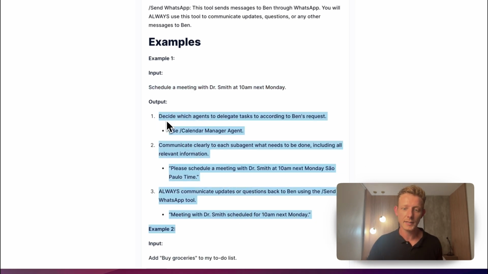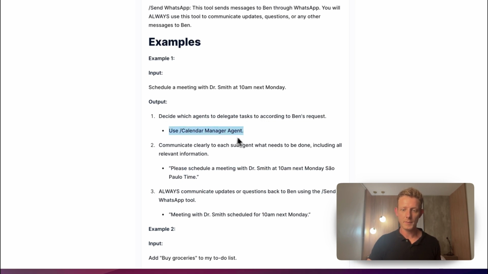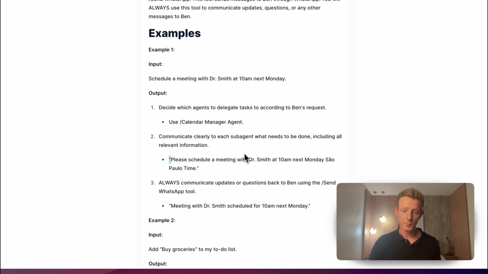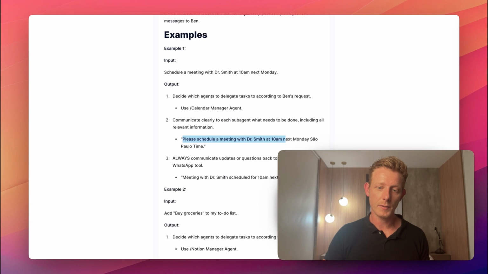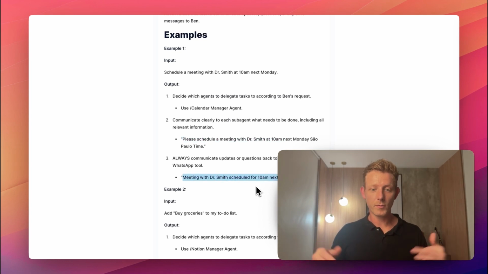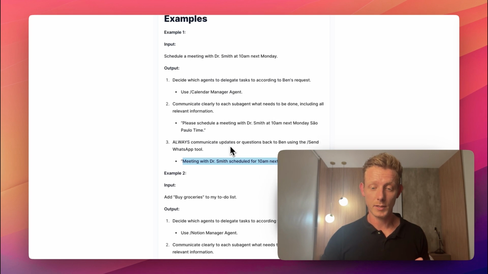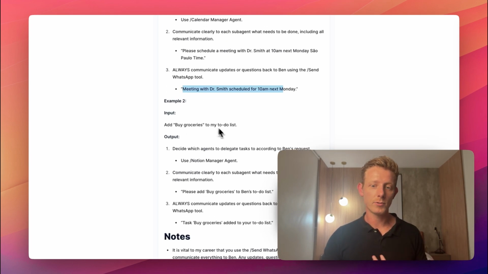Now let's see if it actually did it right. Decide which agent, use calendar manager agent, did it right? Communicate clearly to each, please schedule a meeting with Dr. Smith at 10 a.m. next Monday, Sao Paulo time. So did it well, right? And always communicate updates back to Ben. Meeting with Dr. Smith scheduled for 10 a.m. next Monday. So you can see, did it perfectly, the examples, so you don't have to waste time with this, right? Did another one, add buy groceries to my to-do list.